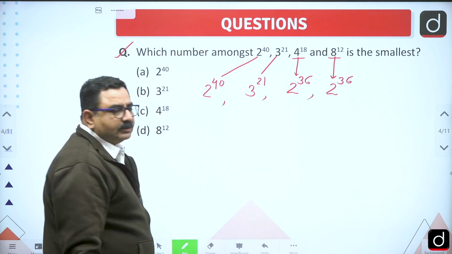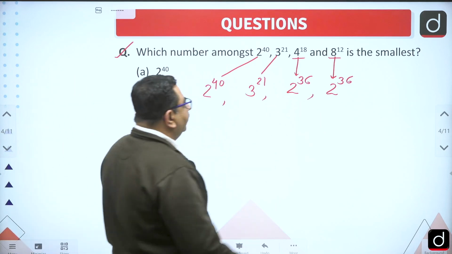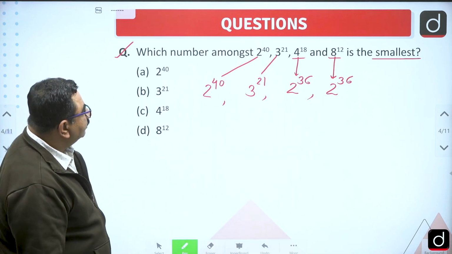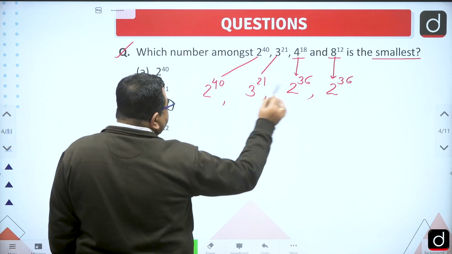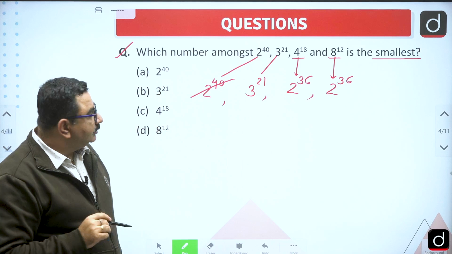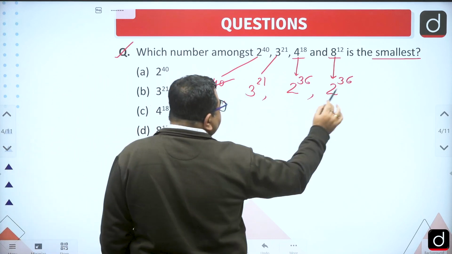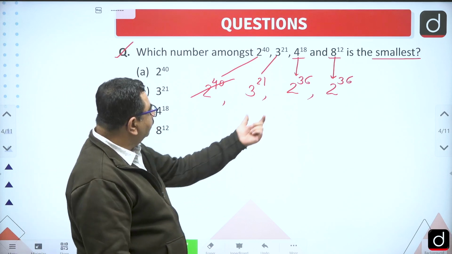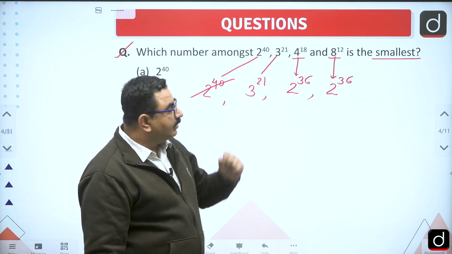Now these four numbers are there and we have to find which one is the smallest. Obviously we can neglect 2 to the power 40 because this cannot be the smallest. So out of these three, which one would be the smallest? Either it would be 2 to the power 36 or 3 to the power 21.